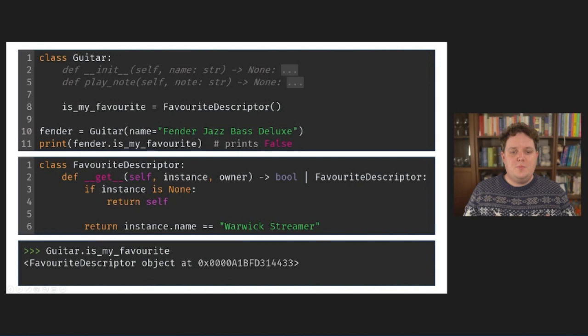If we access the function on an instance, that instance will be passed as the argument for the instance parameter, which means that we make it past the if statement and then return something that is called a Py method. And this is the bound method we saw earlier.